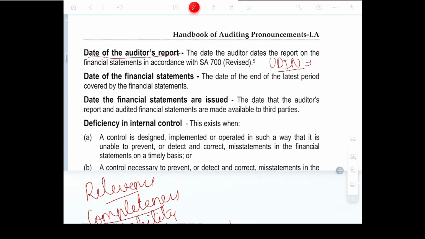So the date of the financial statement: what is the date of the financial statement? It is the date of the end of the period, that is, 31st March of the year. That is the date on which the financial statements are prepared.